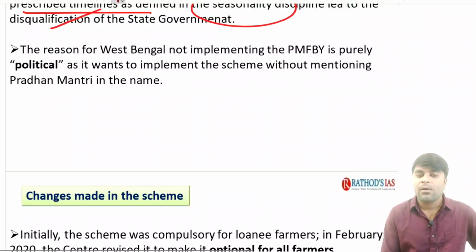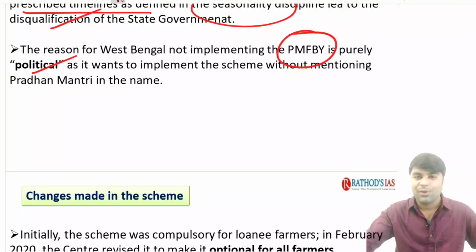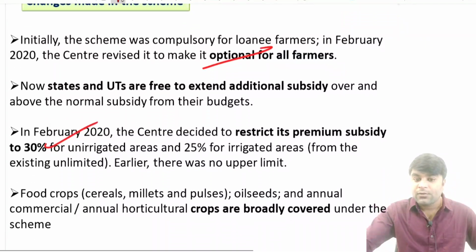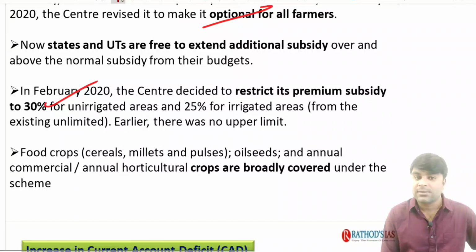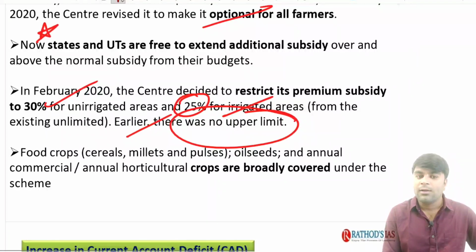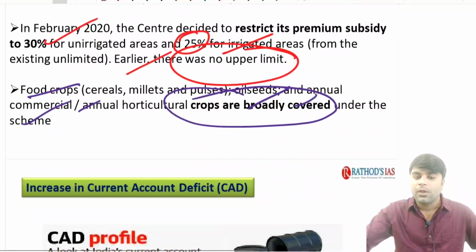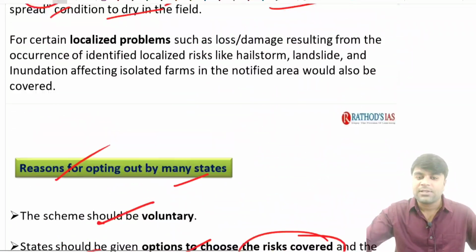The reason for West Bengal not implementing this is purely political. We are not going to look at this. Like changes made in the scheme, as I said, it has become optional. Now it is voluntary. In February 2020, the Centre decided to restrict its premium subsidy to 30% for unirrigated areas and 25% for the irrigated areas. Earlier, there was no upper limit. You need to be very careful about all these changes which are made recently. Food crops, oil seeds and annual commercial crops are broadly covered under this scheme, right? So this is about the Pradhan Mantri Fasal Bima Yojana.